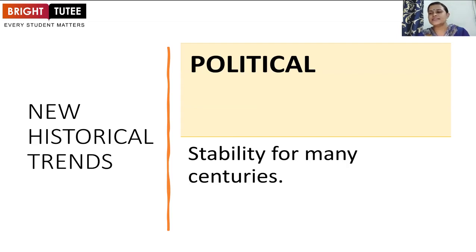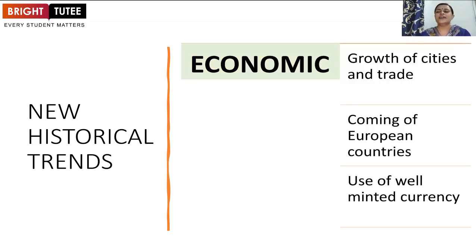So this was the political historical trends. Next, when we look into economic growth, as in the previous slide, we have already covered that growth of cities and trade. Now, how did this growth of cities and trade take place? Because of the political stability. So this will naturally come in the economic factor also, that there was a growth of cities.